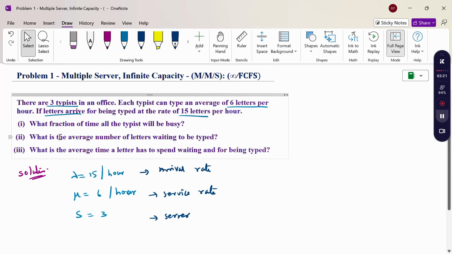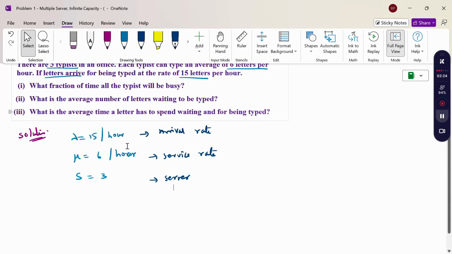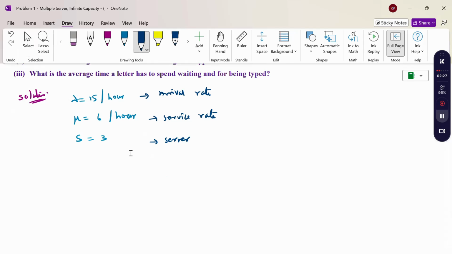Now next, what is the question? What fraction of time will all the typists be busy? We have 3 typists: 1, 2, 3. When 1 letter arrives, one typist will type the letter, so 2 are free. Suppose 2 letters arrive, 2 typists are busy and 1 server is free. When 3 or more letters arrive, all typists will be busy. So what is the first question? What fraction of time will all the typists be busy?